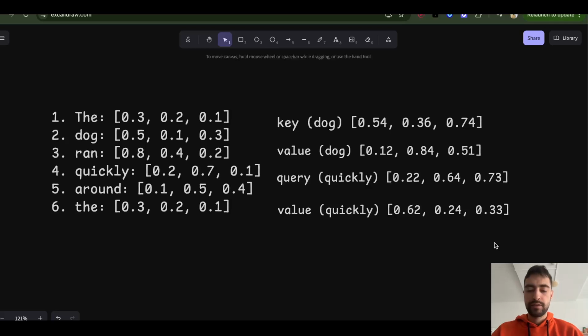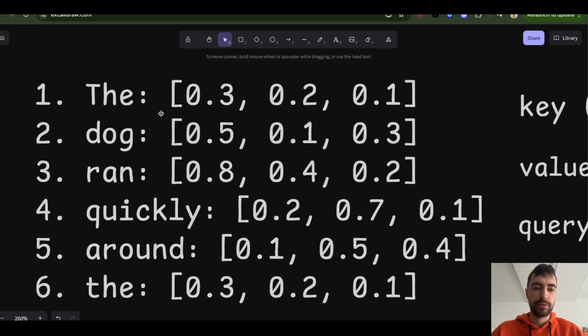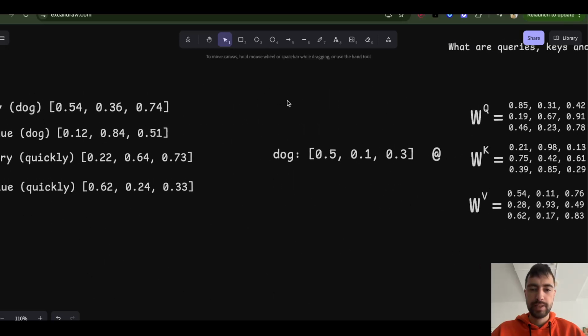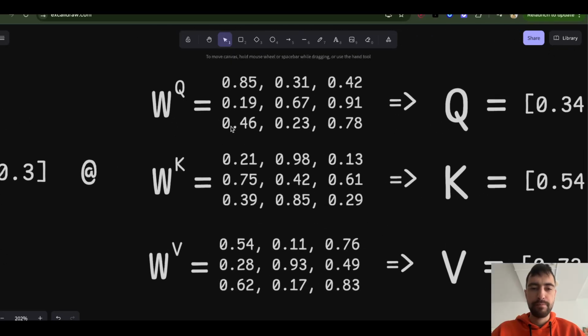And now let's talk about how these keys and queries and values get created. So basically you will have some token. So this is the dog token. It's the same token as the dog vector embedding. And you have these matrices for query, key, and value.